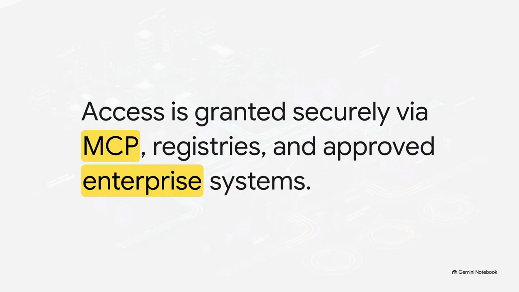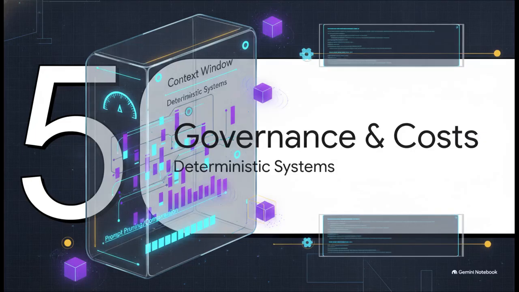But here's the systems engineering kicker. When those tools return, say, a massive 5,000-line JSON payload, you have to execute context garbage collection. You literally have to sanitize and prune that raw payload so the agent stays focused for the next loop without blooming its context window. Finally, Section 5, Governance and Cost Guardrails.